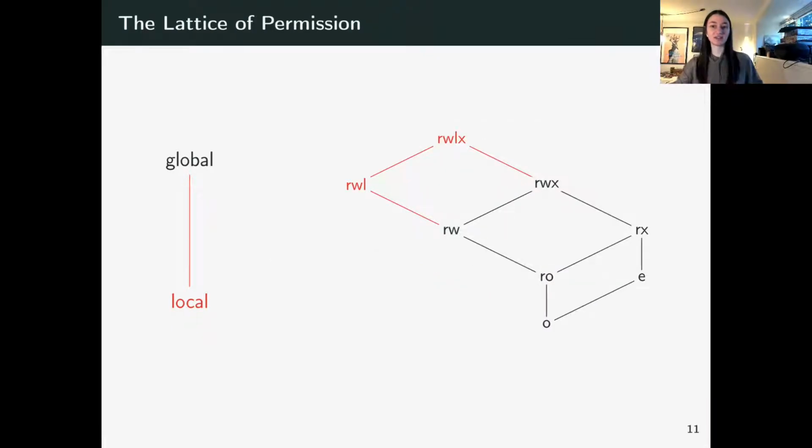So what's a stack in this picture? A stack will be a part of memory which, unlike the heap, can contain local capabilities. And we do this by extending the lattice of permissions with the write-local permission. So we get 2 new permissions, read-write-local to the left and read-write-local-execute on top. And a capability with these permissions can be used to store local capabilities. So in particular, a stack is a capability with a write-local permission.